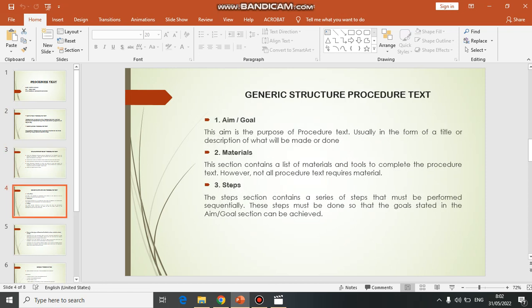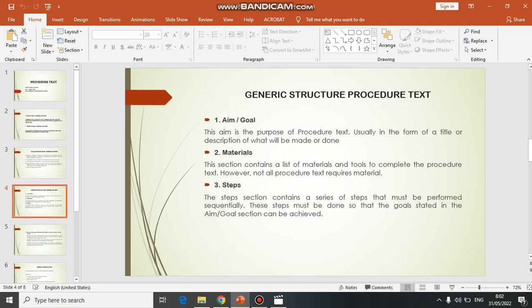Generic structure of procedure text. 1. Aim or goal. This aim is the purpose of the procedure text, usually in the form of a title or description of what will be made or done. 2. Materials. This section contains a list of materials and tools to complete the procedure text.